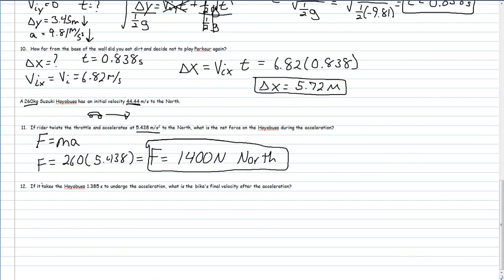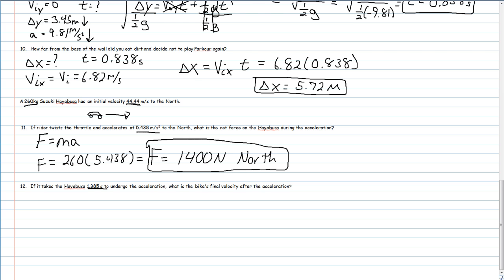Okay, so if it takes the Hayabusa 1.38 seconds to undergo this acceleration, what is the bike's final velocity? Well, the bike is traveling in one dimension. It doesn't move left or right, it just goes north. So I'm going to look in my one-dimensional tab in my foldable, and I'm going to come up with something that has acceleration, initial velocity, time, and gives my final velocity.